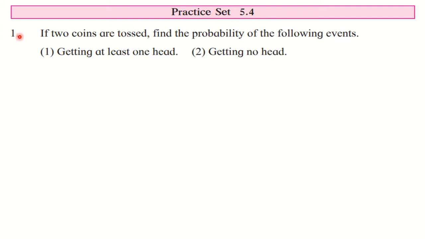Now let us move towards the last exercise of this chapter, that is practice set 5.4. So the first question from that: if two coins are tossed, find the probability of the following events. First one, getting at least one head, and second, getting no head.